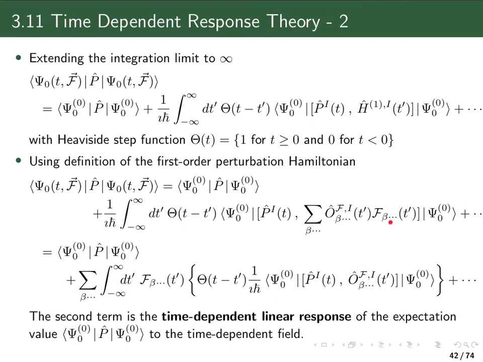And here, of course, because the field is a vector, or could also be a tensor, I also have the corresponding components here, and I have to sum over all the components. Now, this is an integral again.